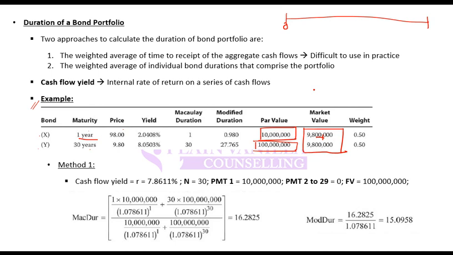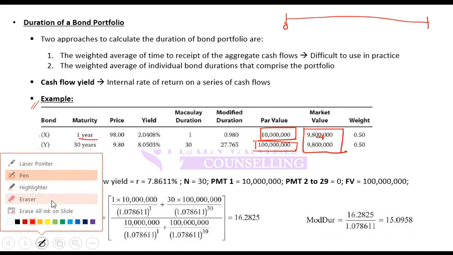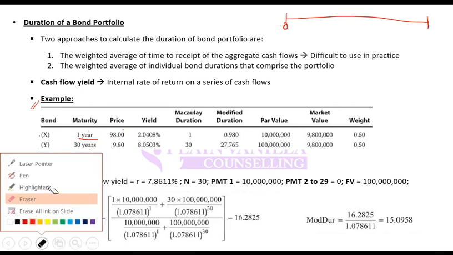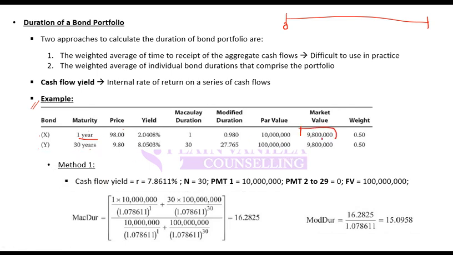So today you are buying something, buying a bond. When you buy a bond, it is a cash outflow. How much is the outflow? You buy it by paying the price. So what is the price? Price is the market value. So you buy this, so outflow is 9.8. Then you buy second one, so outflow is 9.8. So today you are having an outflow of 9.8 and 9.8. So you can total it.